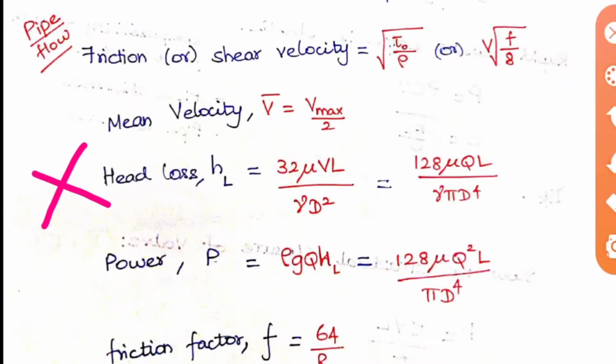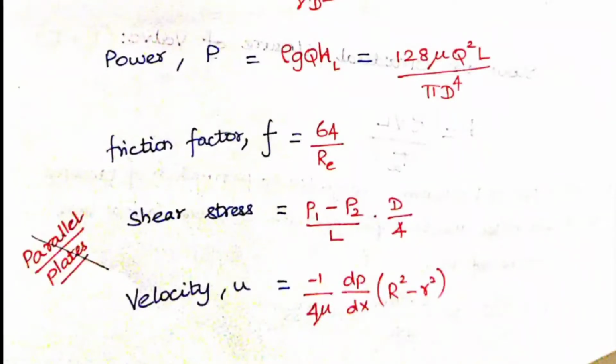And then power. Power is rho g Q into HL. So it is also written as 128 mu Q square L by pi d power 4. And friction factor f is equal to 64 by Re. So we have already seen these formulas in flow through pipes also. And then the shear stress is equal to P1 minus P2 by L, that is the pressure difference, into D by 4, and velocity u is equal to minus 1 by 4 mu dP by dx into R square minus r square, where R is capital R.